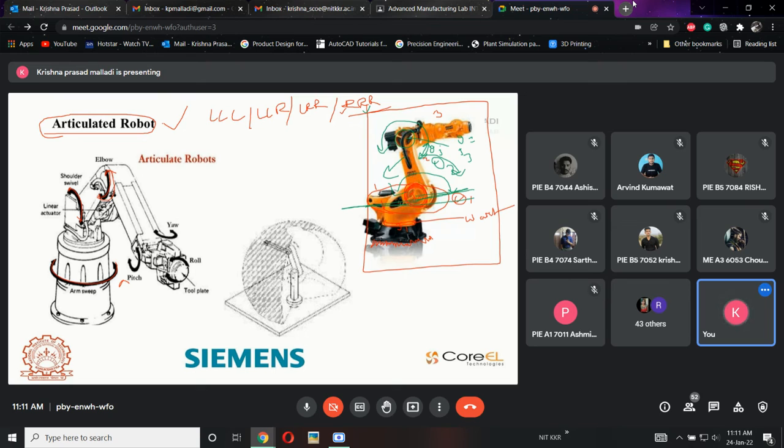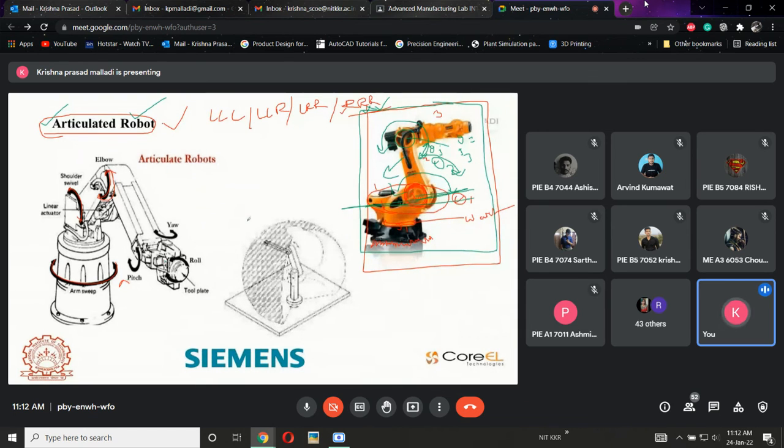Okay, this is RRR. If the movement of the robot is completely rotational, then we will call it an articulated robot, which is the generalized and most used robot in the industry. With this robot, we can perform any type of task in industry, whether it is material handling, spot welding, spray painting, or arc welding. Any application can be performed by this articulated robot. Why? Because it has high degrees of freedom.